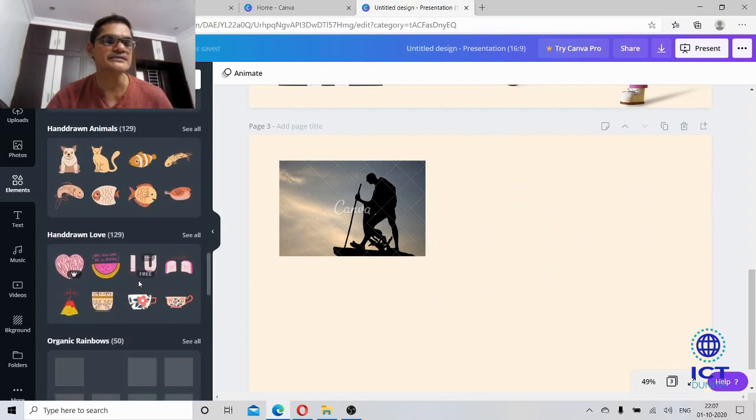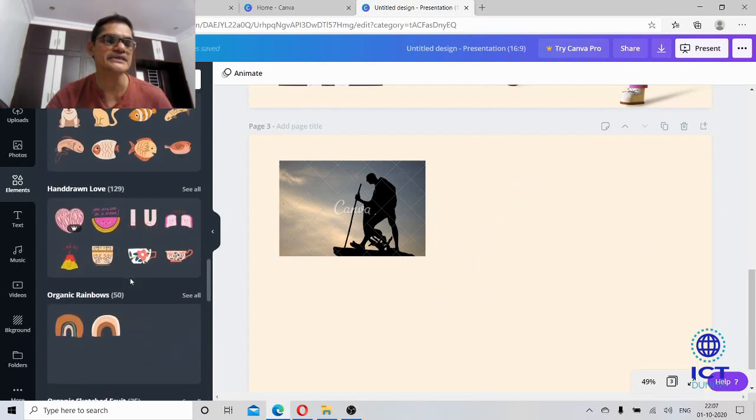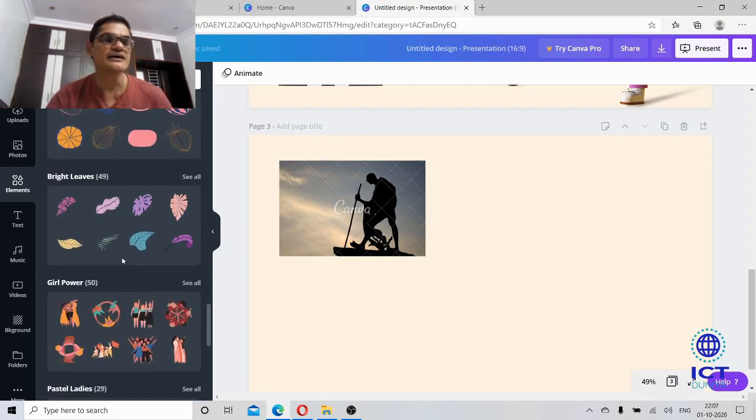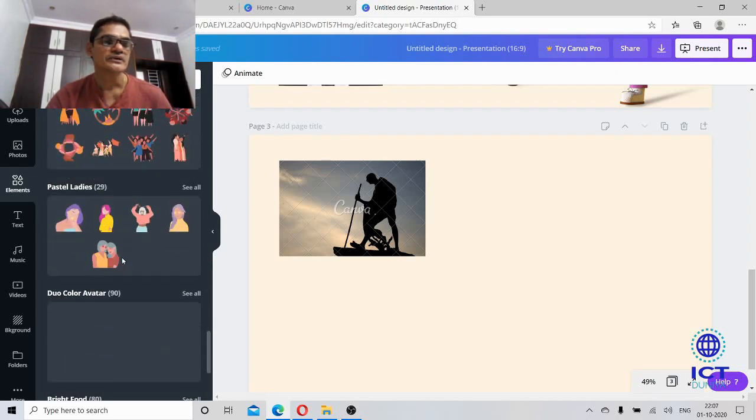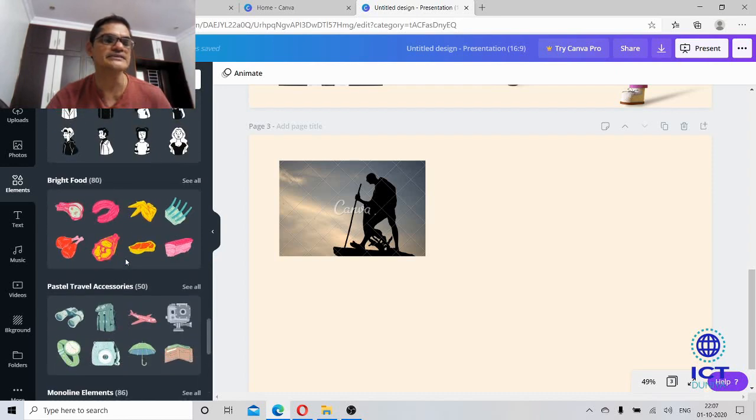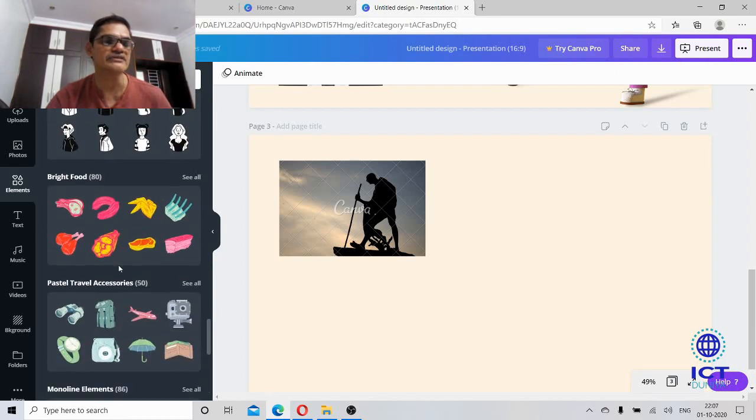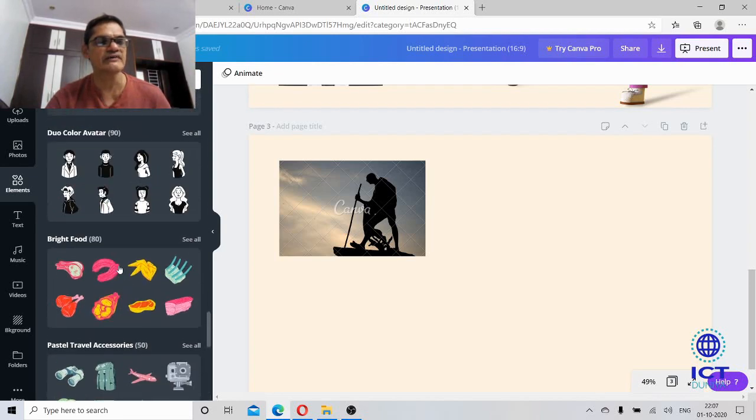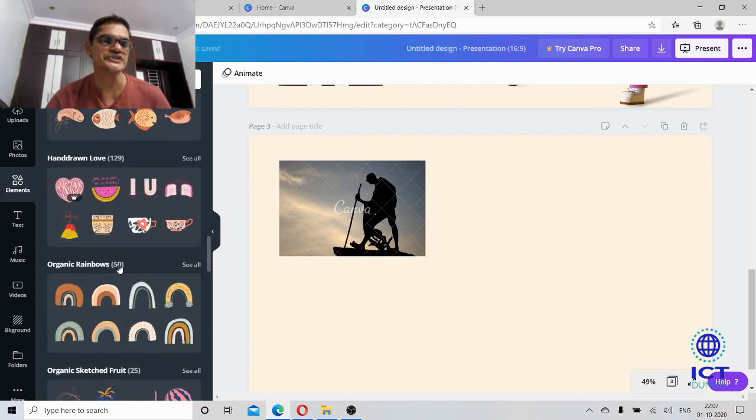add the elements. In the element section we have lots of pictures like flowers, fruits, and some other designs, avatars, things. In this way we have so many pictures. As per our wish we can make use of this.